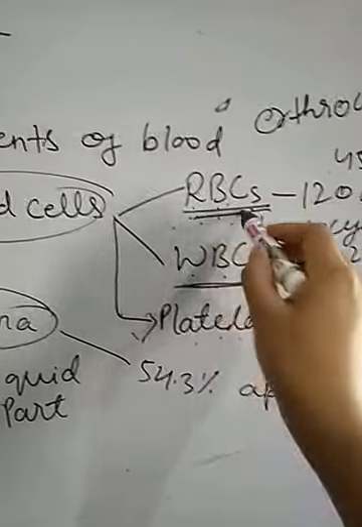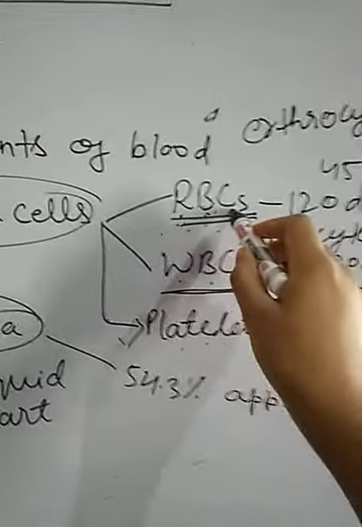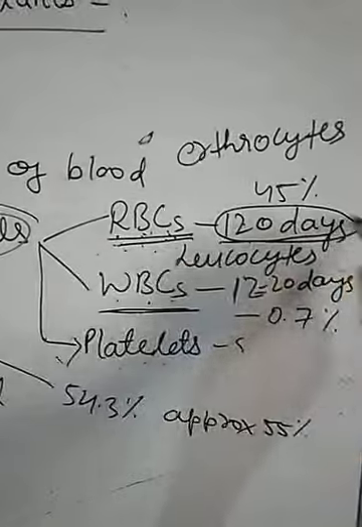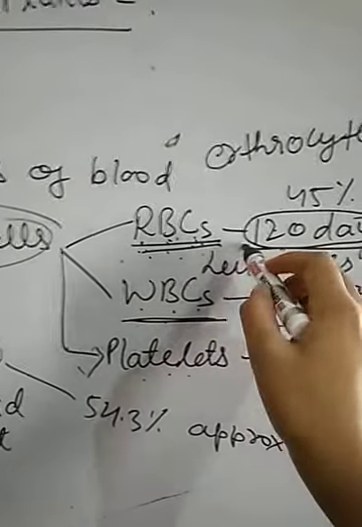Children, RBC, red blood cells. The lifespan of red blood cells is about 120 days. Means after 120 days, automatically by itself these cells are destroyed.